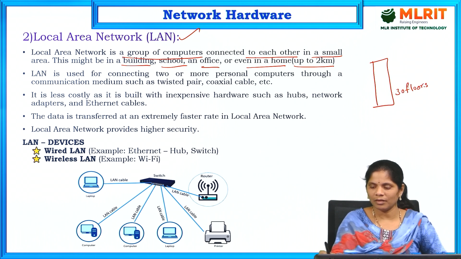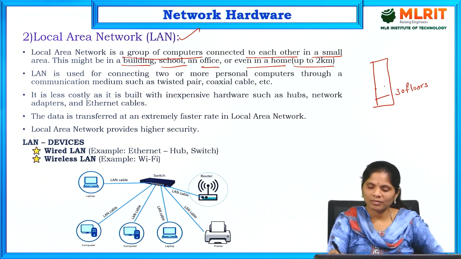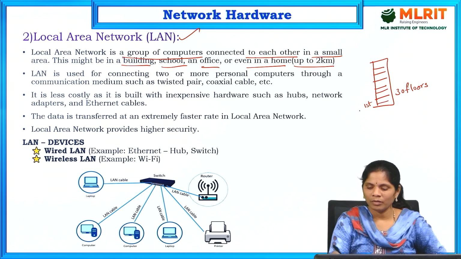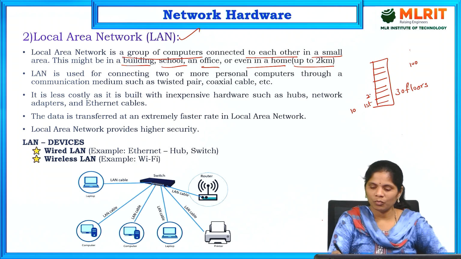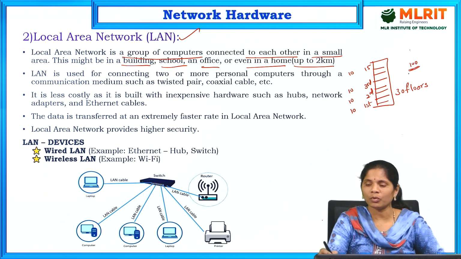It is having 30 floors. In these 30 floors, suppose the first floor is divided into different parts. In the first floor, suppose 100 devices are there. In the first floor, I have fixed 10. Second floor, again 10. Third floor, again 10. Like this, I am dividing across 10 floors. Suppose in the 15th floor, I arranged again 10 devices. In that particular building, all 100, how are we going to arrange them?